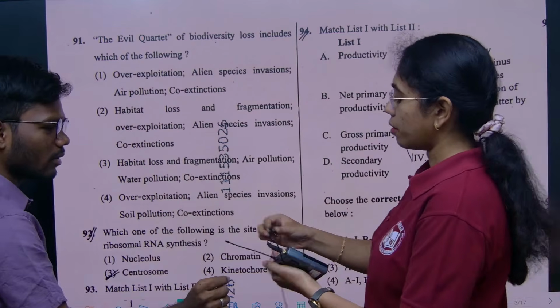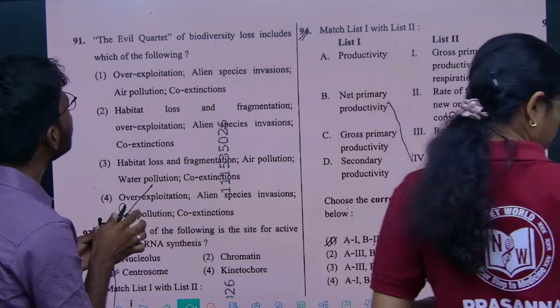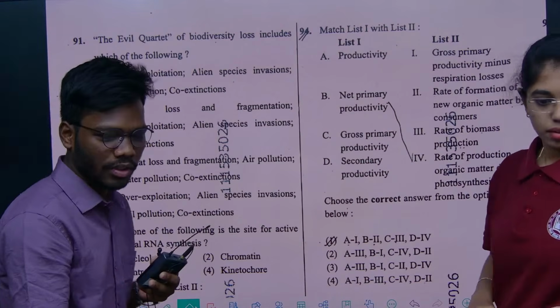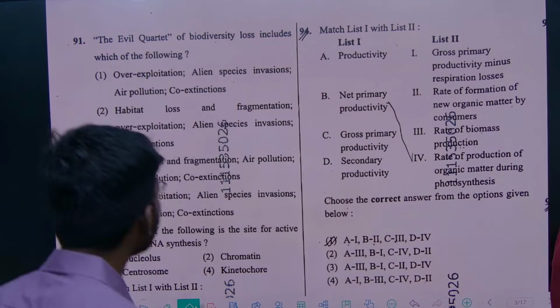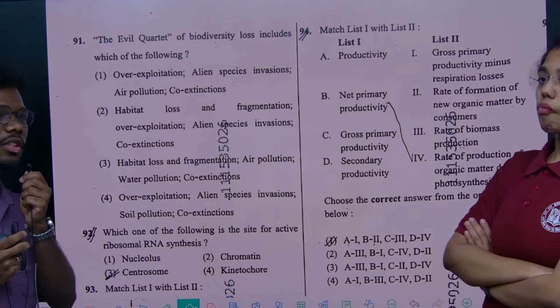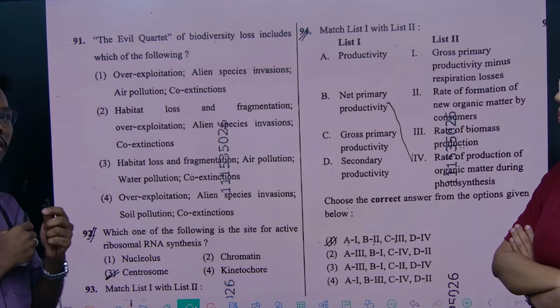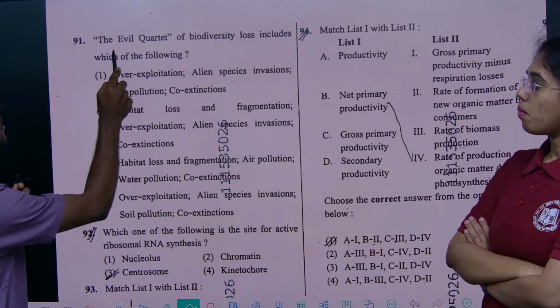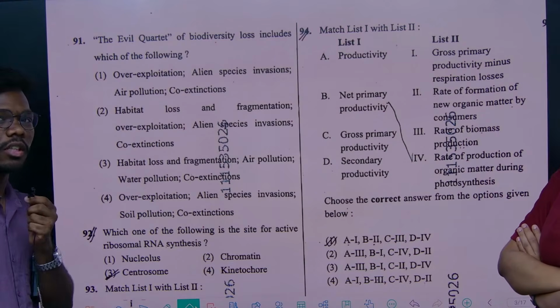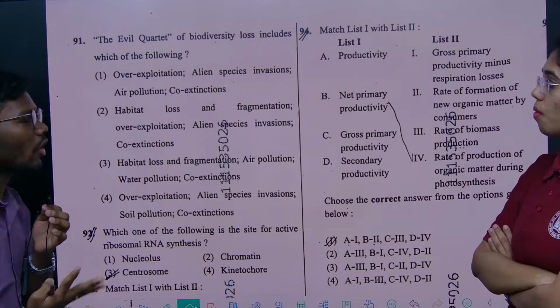From which chapter is it, sir? This is from the biodiversity conservation chapter. You see, it's such an easy question. They ask, the evil quartet of biodiversity loss is due to which of the following?